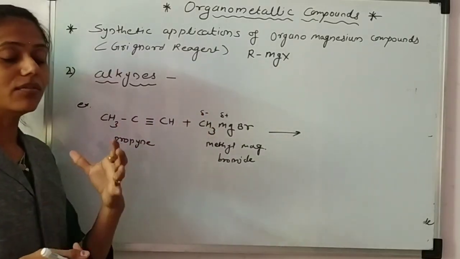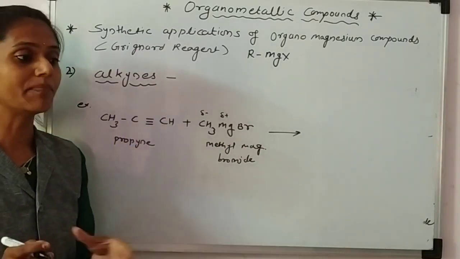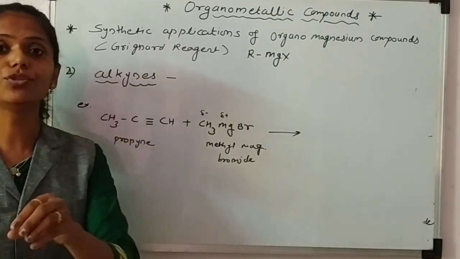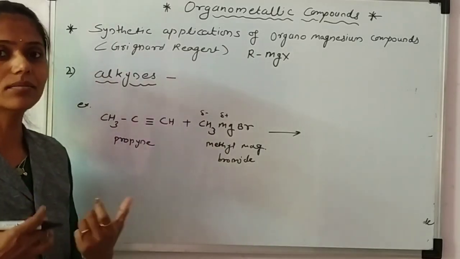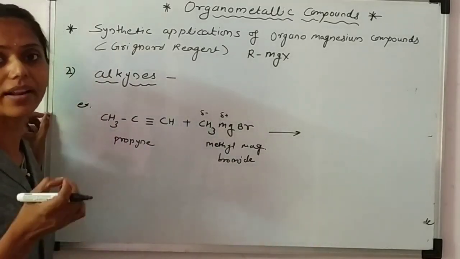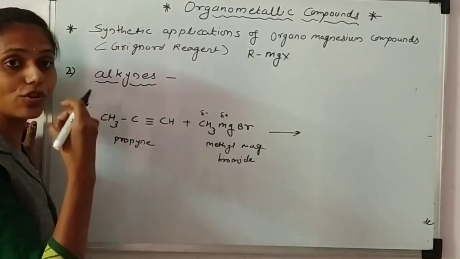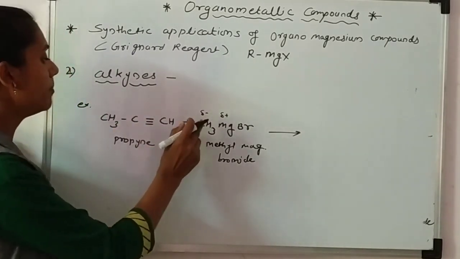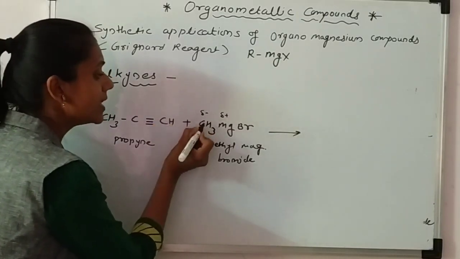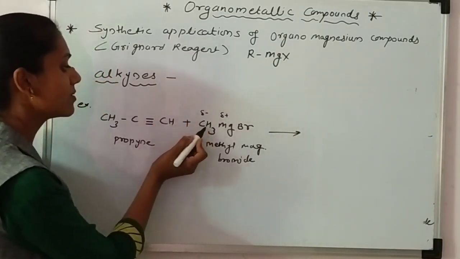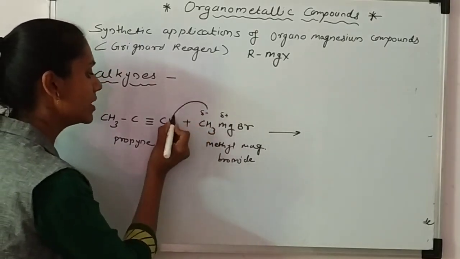You know that the rich species gives to a deficient species. That means a rich person gives money to any person who requires money. Like this, the CH3 group here is electron rich. Now it attacks this hydrogen, since it works as a base, and the function of a base is abstracting a hydrogen atom, so it abstracts this hydrogen atom.